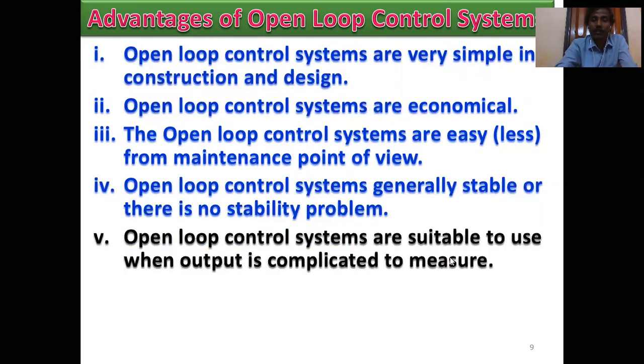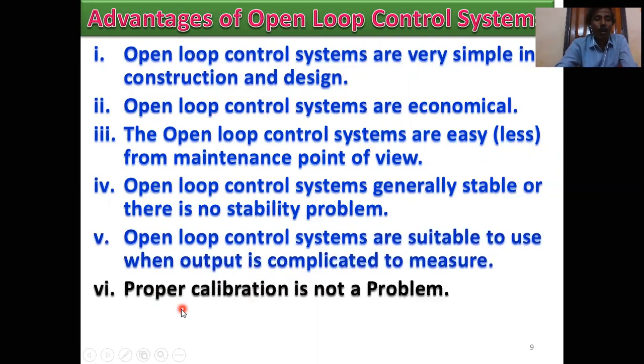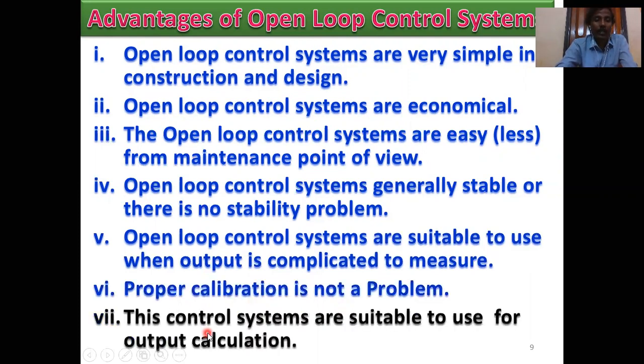They are suitable to use when output is complicated to measure. Proper calibration is not a problem. These control systems are suitable to use for output calculation.